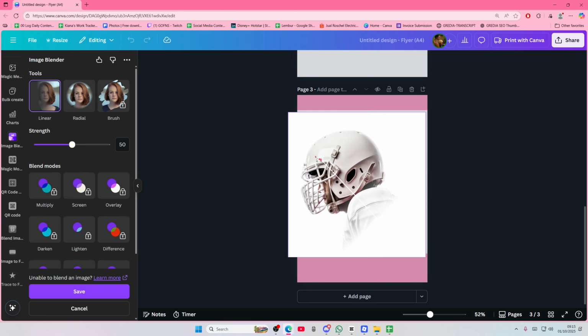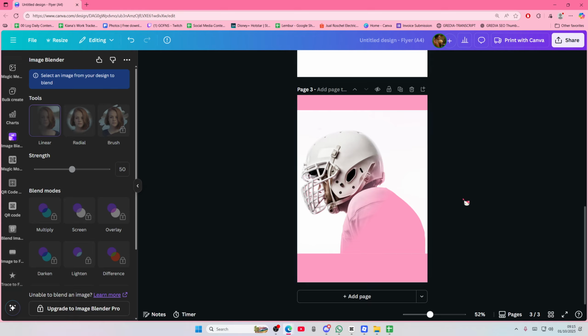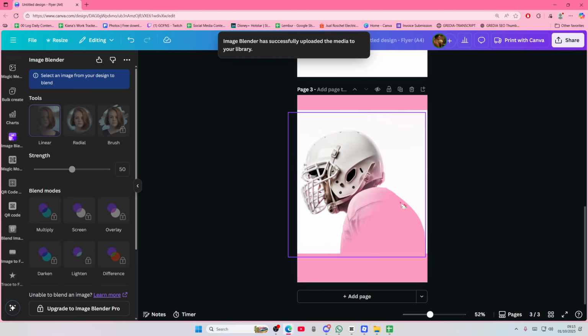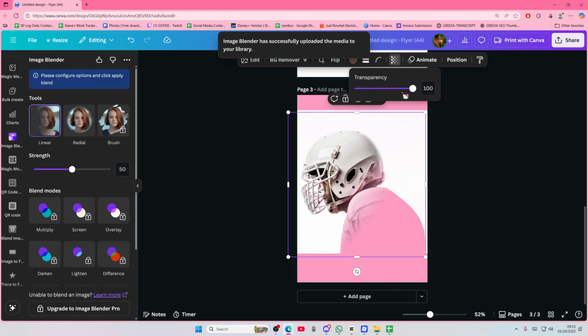Maybe like this much. Then press save. It looks like this. Then what you're going to want to do is select the image and adjust the transparency to around 50%.